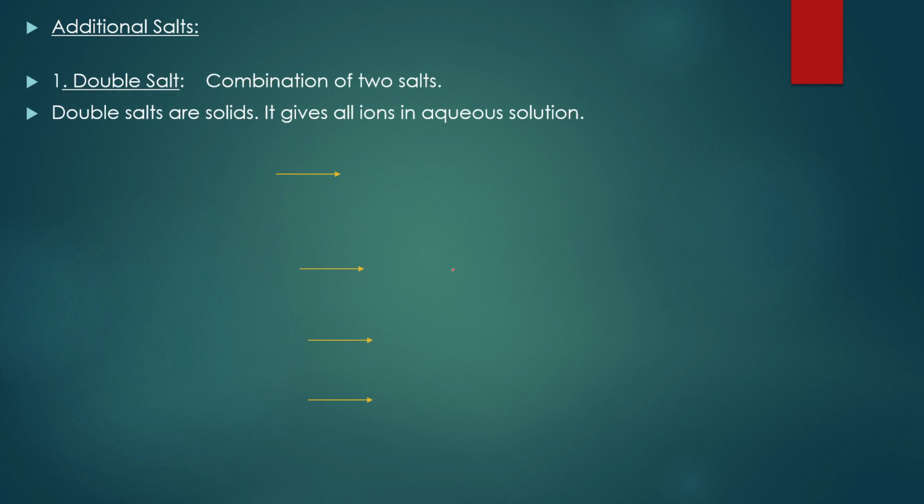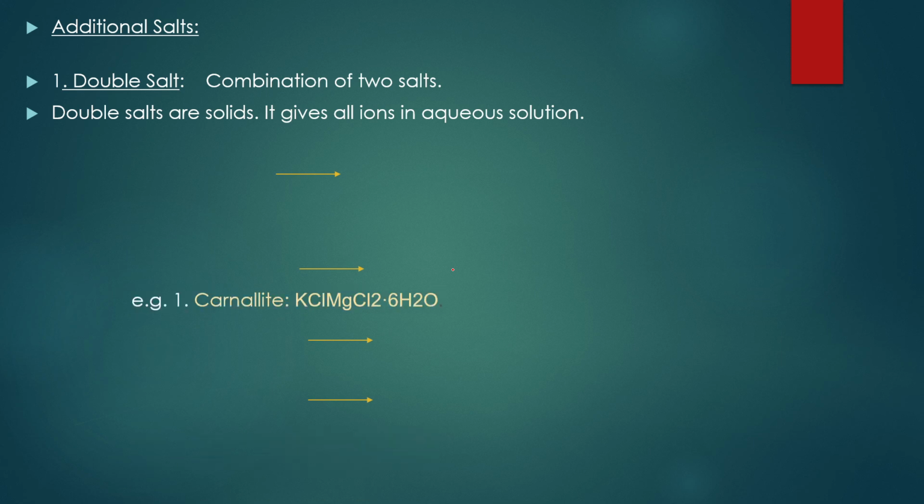These are also classified into two types. The first one is double salt. The name indicates double salts. Double means two. We are having a combination of two salts, and these salts are solids. Remember this point very carefully. Double salts are solids, and when the reaction is done with water, whenever you are doing the hydrolysis reaction, it gives all the ions which are present in the salts.